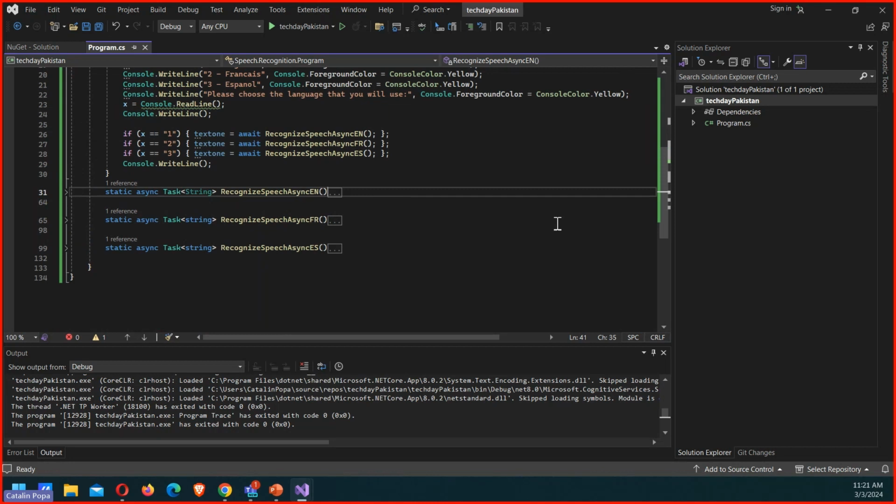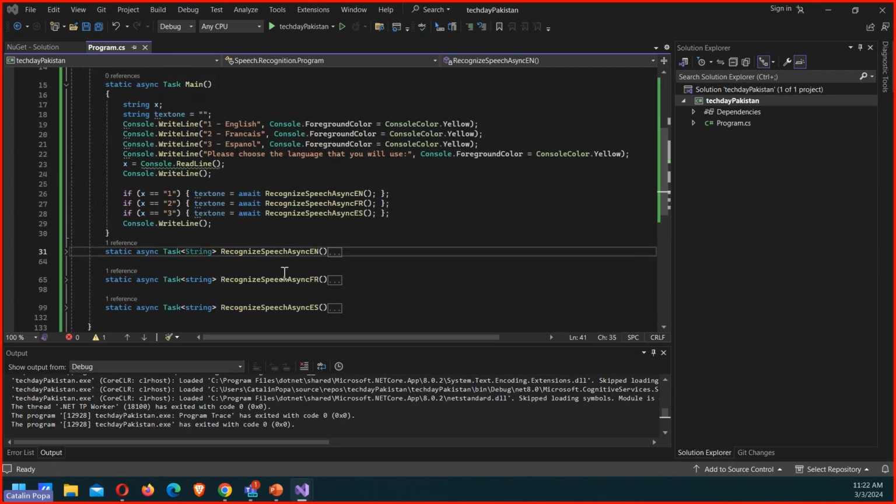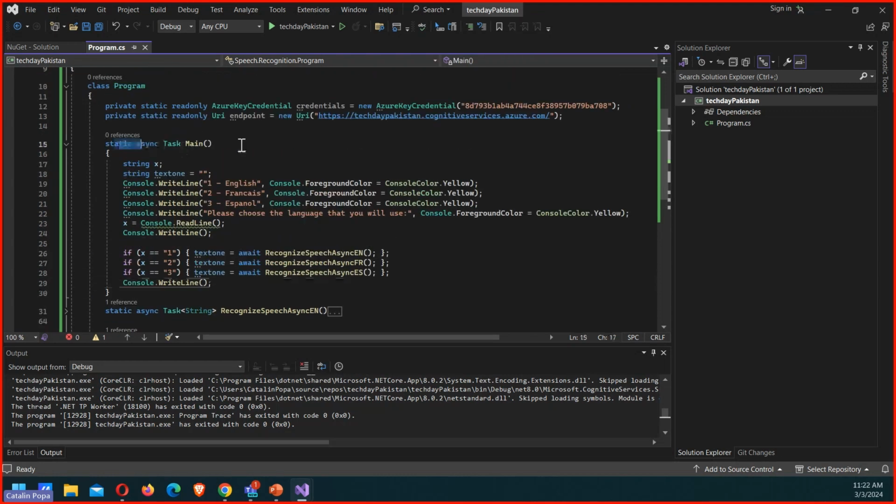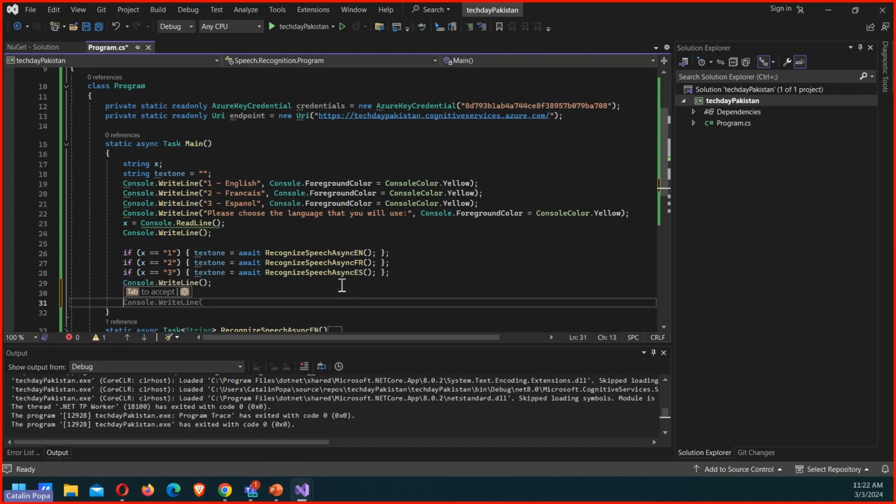Okay, let's go forward because this is just one part of the application, right? As we said, after we do speech to text, we also want to do some text analytics, right? So I'm going to go back into my main task, where I have my console application. And after we do speech to text, I am going to create a new client, which will make use of these credentials that I defined earlier, right? So this credential is this endpoint. I'm going to create a new client, but this time for the function which is called text analytics client, because this will be the client that I'm going to use to do sentiment analysis.